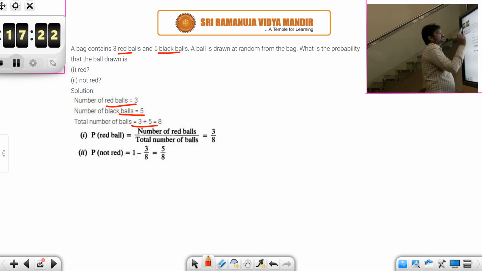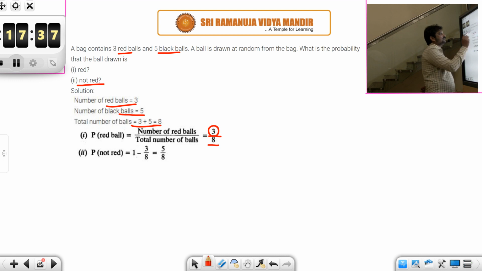How many favorable outcomes are there? There are 3 red balls, so you could get any one among them. So the number of favorable outcomes is 3. Total number of outcomes is how many? 8. So the probability of getting a red ball is 3 by 8.